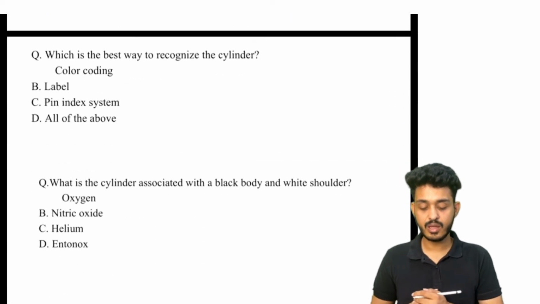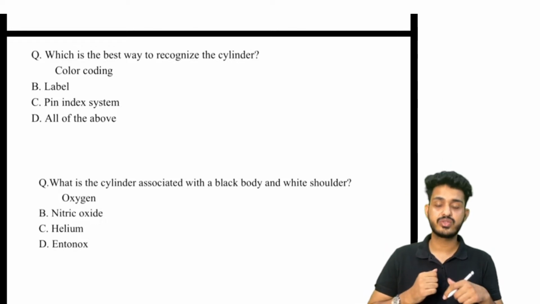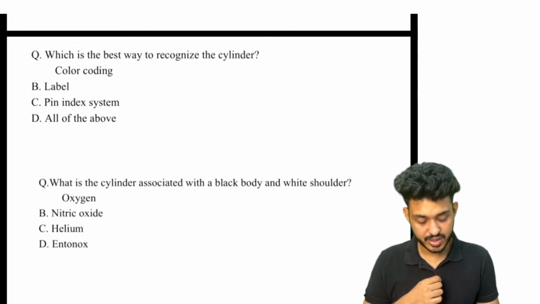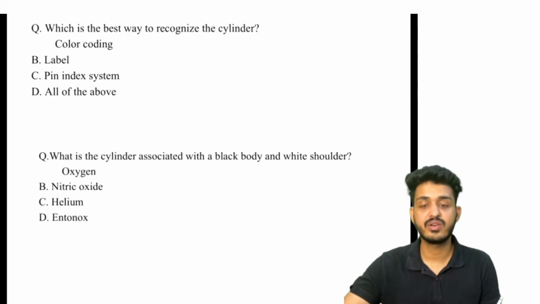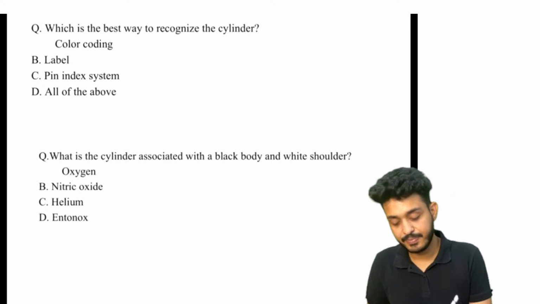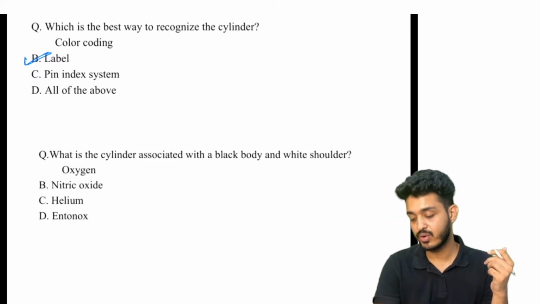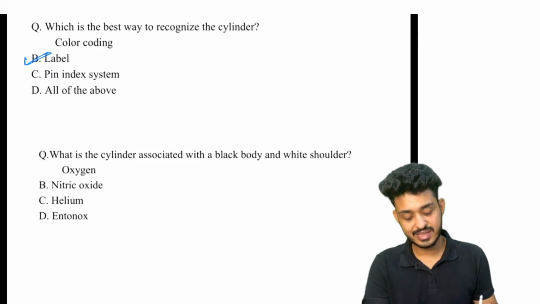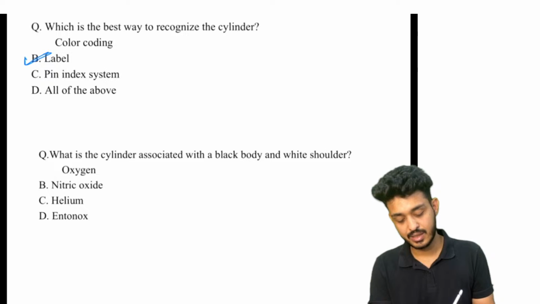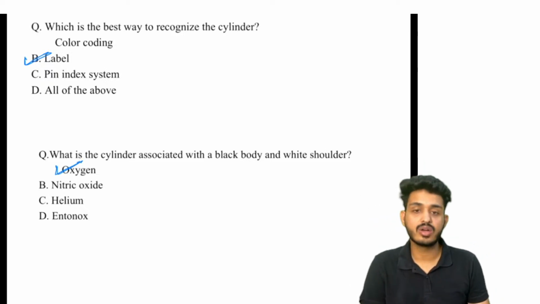Next one, the best way to recognize the cylinder. How do we recognize the cylinder? This is a previous year question, please try to answer this. What is the cylinder associated with a black body and white shoulder? So that is the label, guys. Label is the best part to recognize the cylinder. What is the cylinder associated with the black body and white shoulder? Yes, that is nothing but your oxygen cylinder.